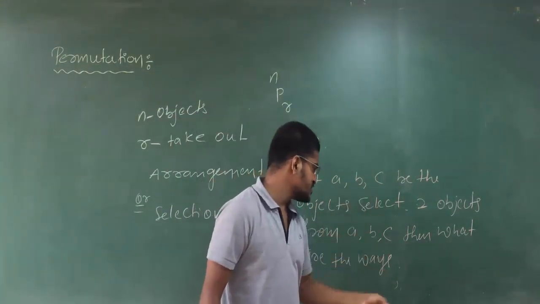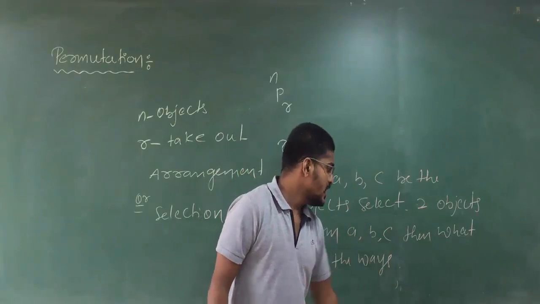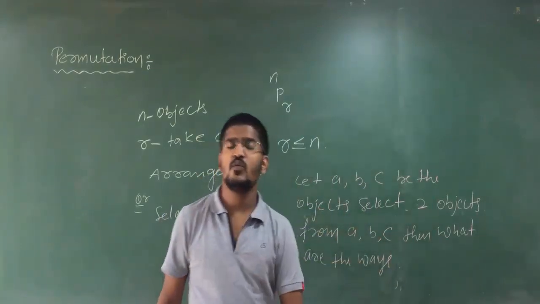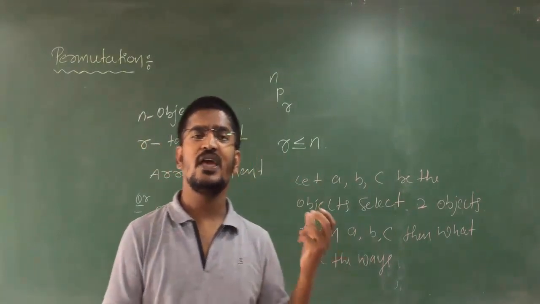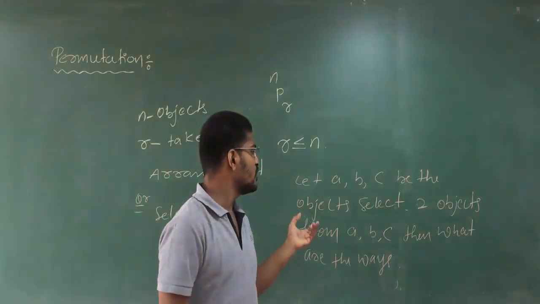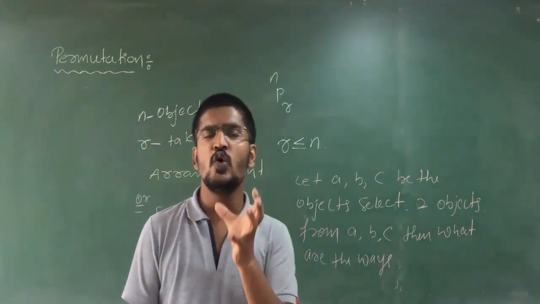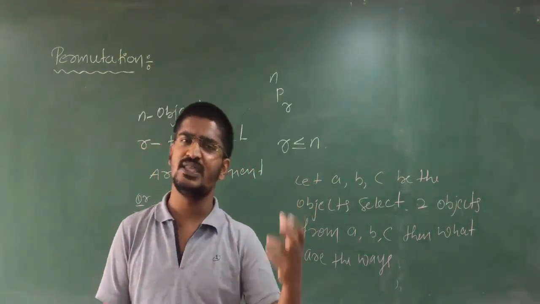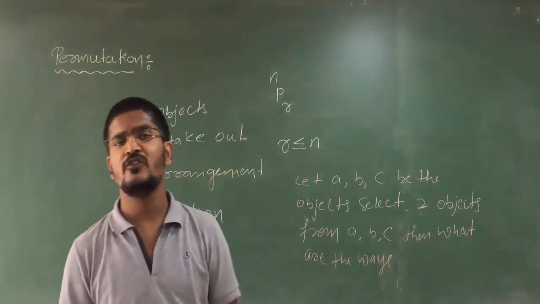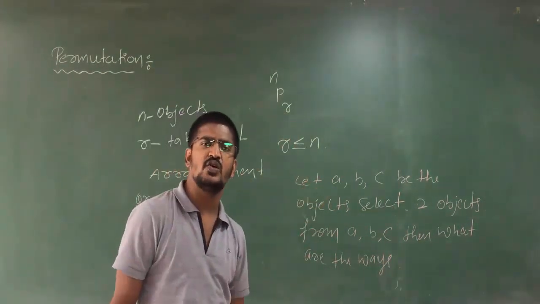Select 2 objects from A, B, C. Then what are the total number of ways of selecting 2 objects from the total number of 3 objects? Otherwise, A, B, C be the 3 alphabets and select 2 alphabets from A, B, C. Like that also you can say.